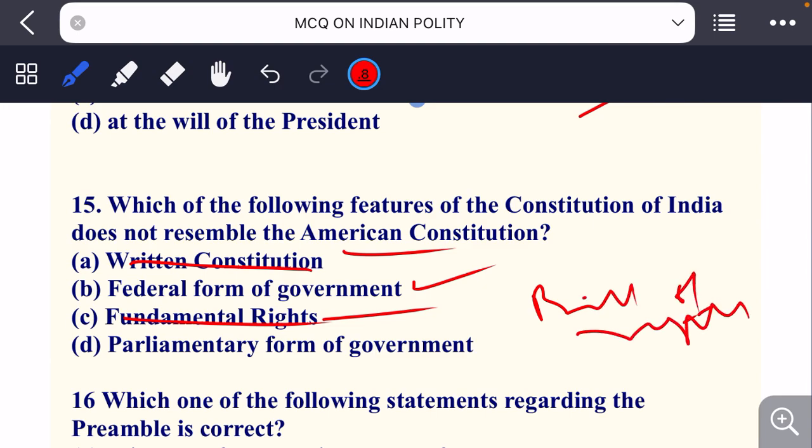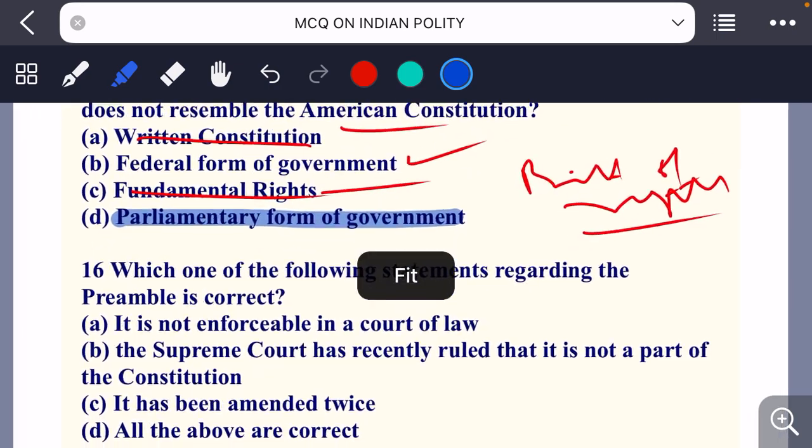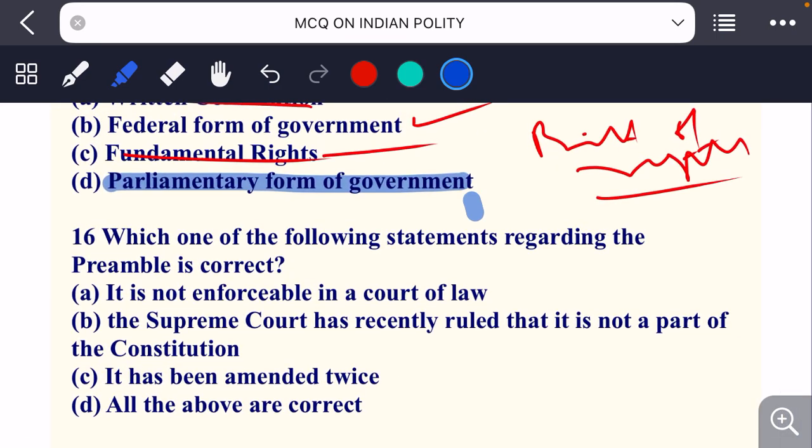अमेरिका में हम इनको बिल ऑफ राइट्स कहते हैं. While in America we have the presidential form of government. President is there. President holds the real powers of the state. In India, the PM holds the real powers of the state with its council. Okay, so the answer will be parliamentary form of government that we have borrowed from British Constitution.